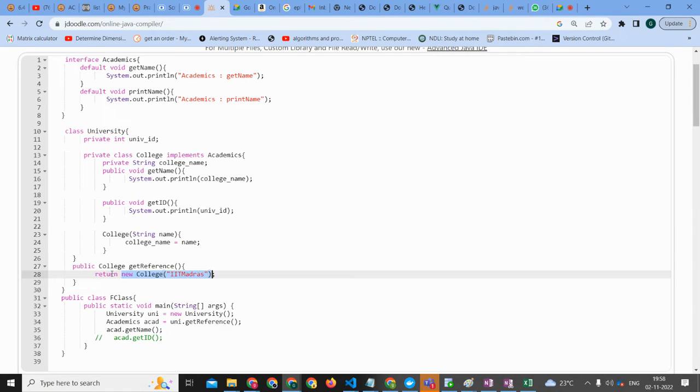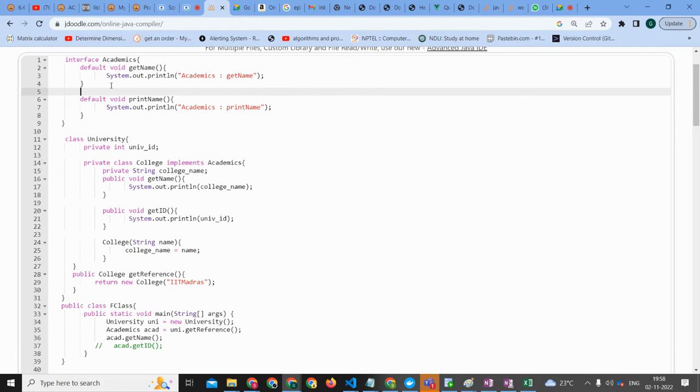So this object is of college type, and you're changing it to academics because of the interface. This interface is a public interface, and using this get name you are able to get it.